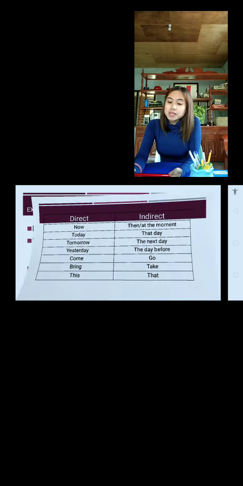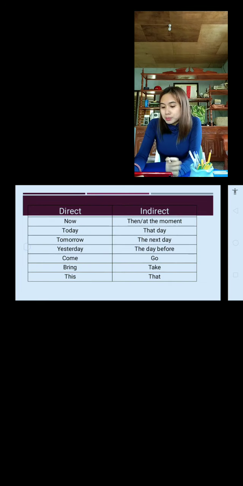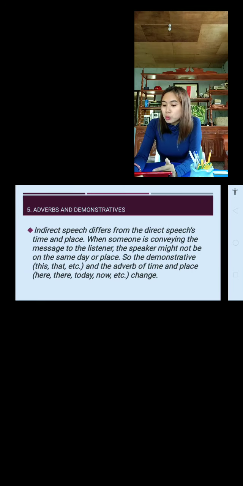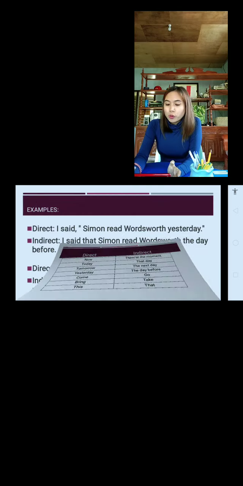Let's have some examples. For direct speech, I said, Simon read Wordsworth yesterday. For indirect speech, it will become I said that Simon read Wordsworth the day before. It's not anymore yesterday. It's the day before. Because indirect speech differs from direct speech in time and place. When someone is conveying the message to the listener, the speaker might not be on the same day or place. That is why it will become the day before.